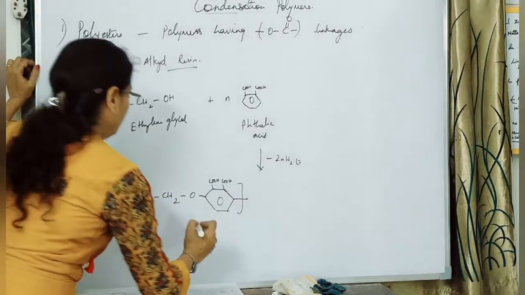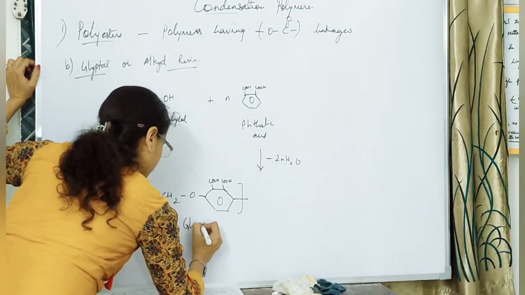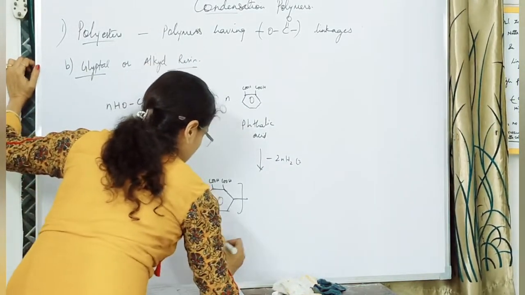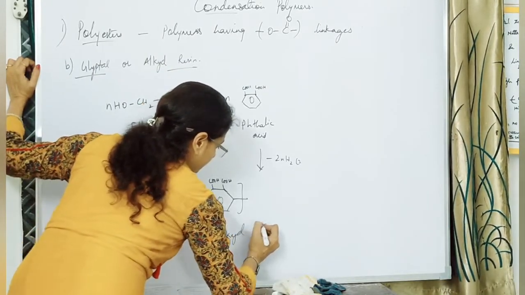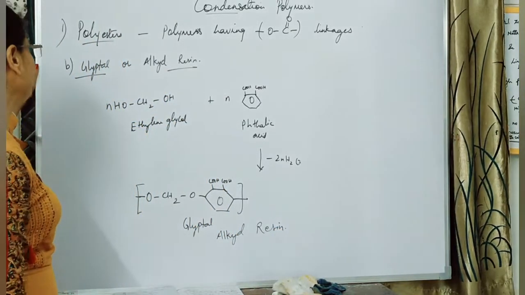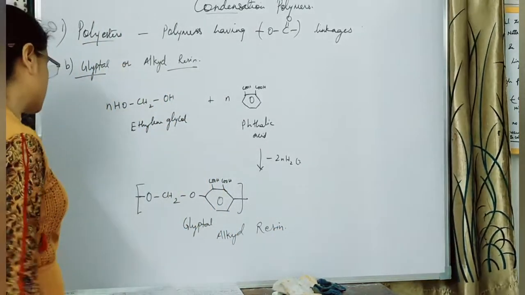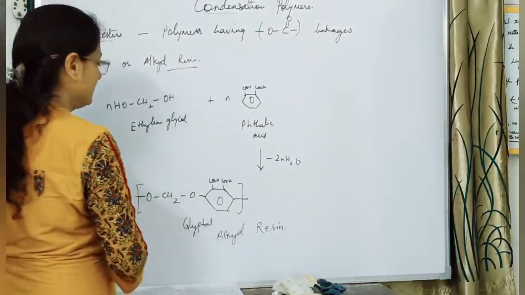So this compound we call glyptol, or it is also called alkyd resin. Glyptol or alkyd resin. So this was our second example under the polyesters. Next we continue with the preparation of polyamides.